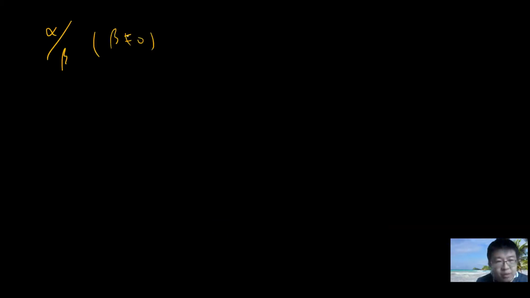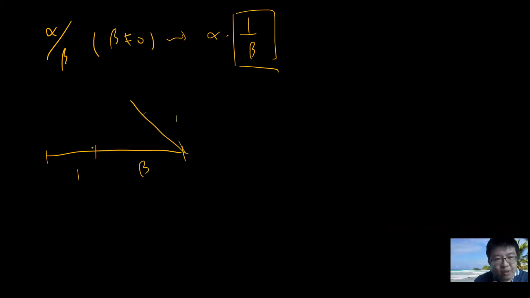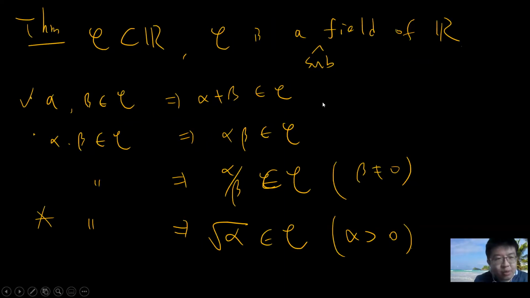Also, alpha divided by beta is trivial because I already proved that you can write it as alpha times 1 divided by beta. So you just need to prove that you can construct 1 over beta, which is also trivial because there's a 1 here, and let's say this is beta, then you can do the same thing. I can construct 1 and extend it, then this length should be 1 over beta, because 1 over beta divided by 1 is 1 divided by beta. So basically we already proved this.